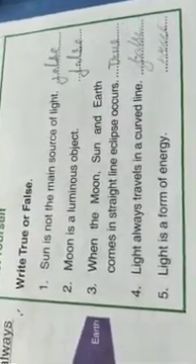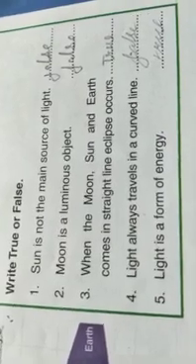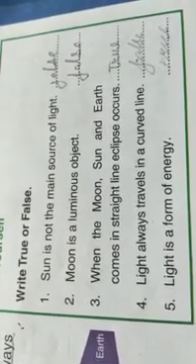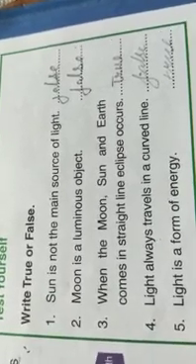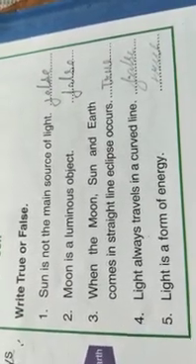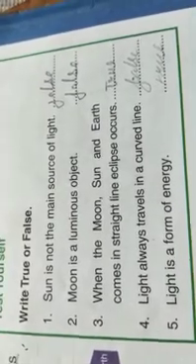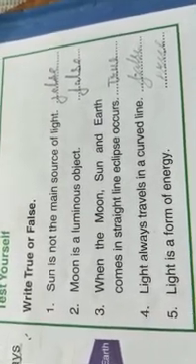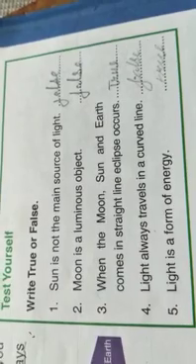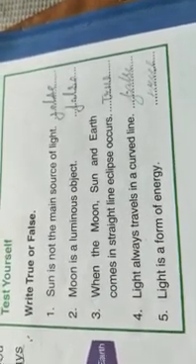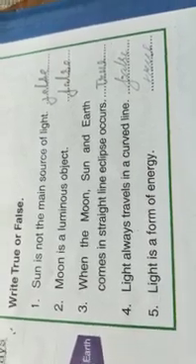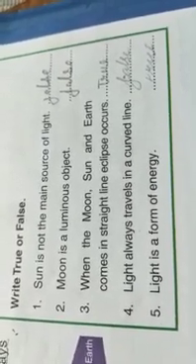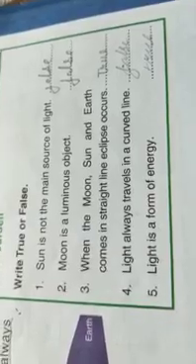Test yourself questions. The sun is not the main source of light. It is a false statement. So, sun is the main source of light. Moon is a non-luminous object, so it is a false statement. Third number is true. When the moon, sun and earth come in a straight line, eclipses occur. Light always travels in a straight line. So fourth number statement is also false, and light is a form of energy. That's a true statement. So fifth number is true.